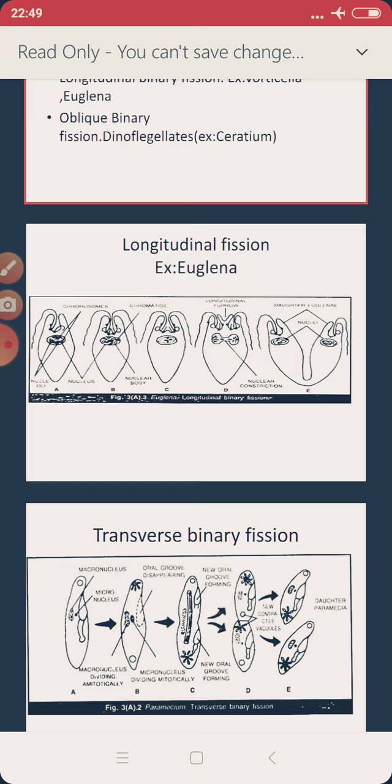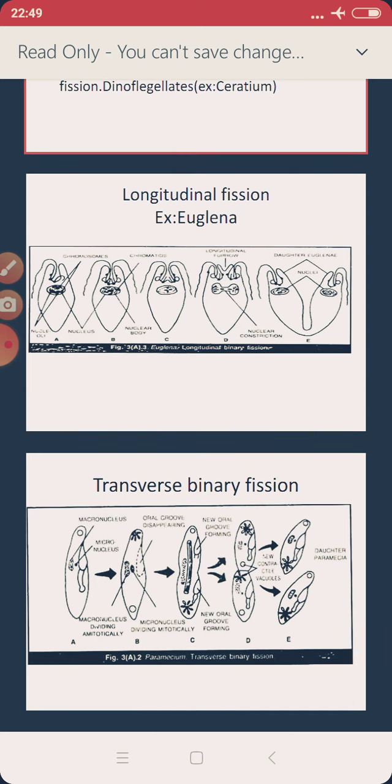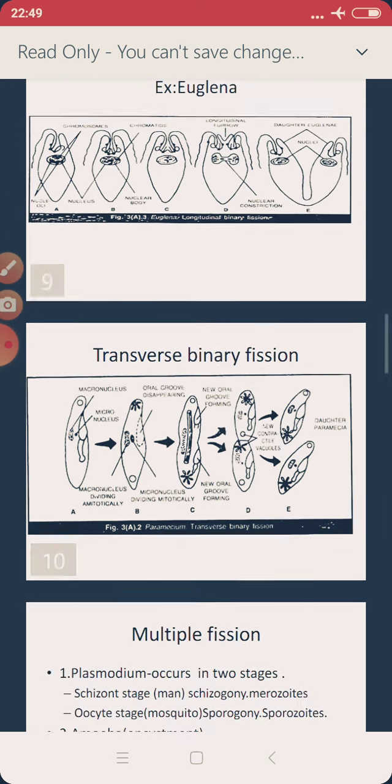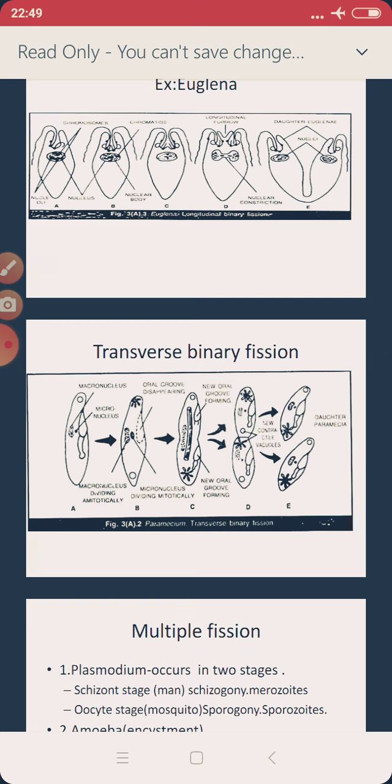So when Euglena is about to divide longitudinally, the basal granule also divides and gives rise to two different flagella. That is the longitudinal binary fission we see in Euglena. The picture below shows the binary fission which is transverse.